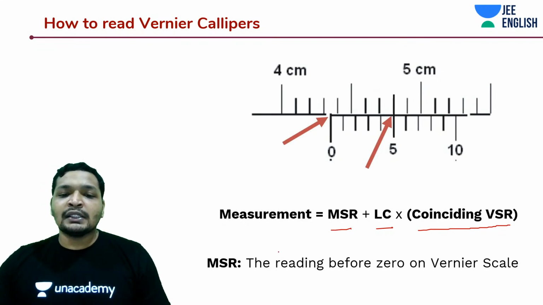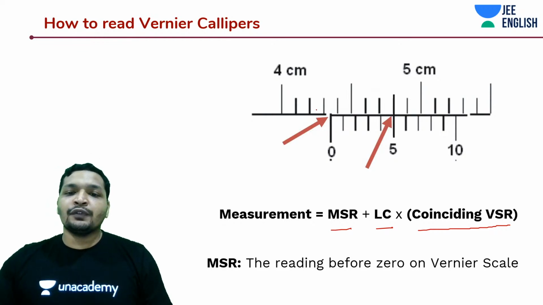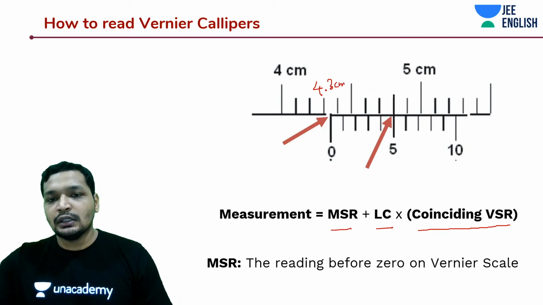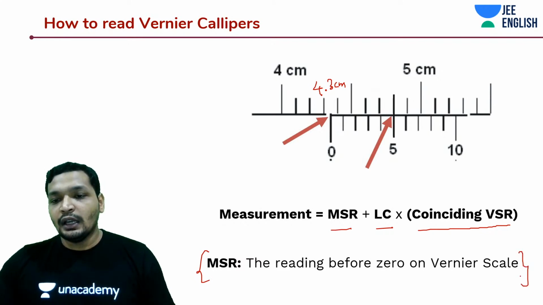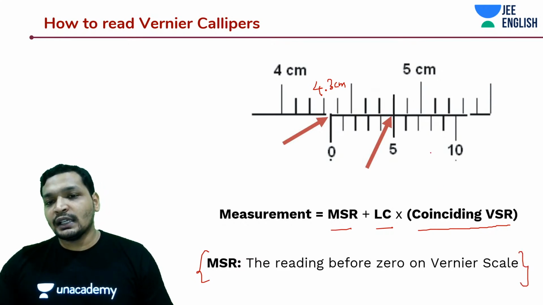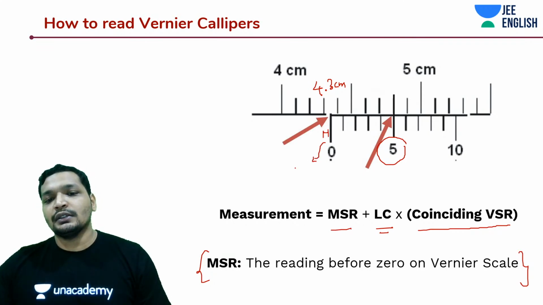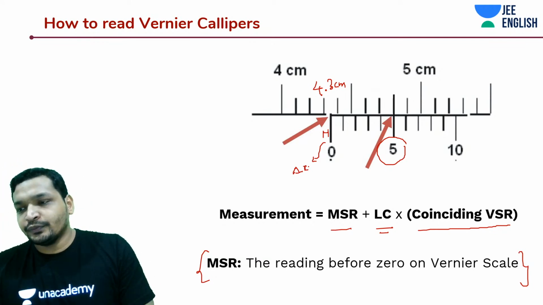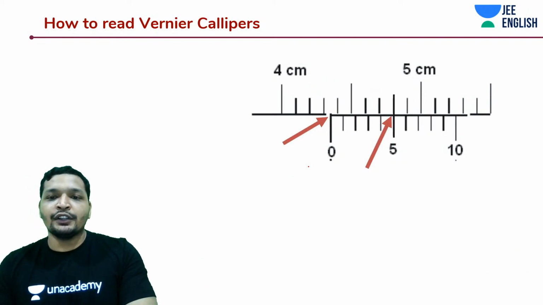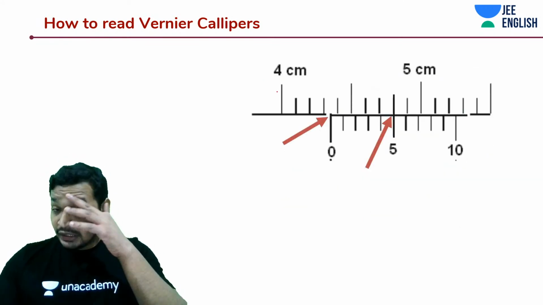What do I mean by main scale reading? Main scale reading is just that point before the Vernier zero. In this case it is 4.3 centimeters, whereas in the earlier case it was 1.2 centimeters. Then the coinciding Vernier scale reading: in this case it is fifth, in that case also it was fifth. You multiply it with the least count, so you're basically calculating that small delta x. That's what you're doing, guys. Of course they ask many questions like this. So that is how you read Vernier calipers.